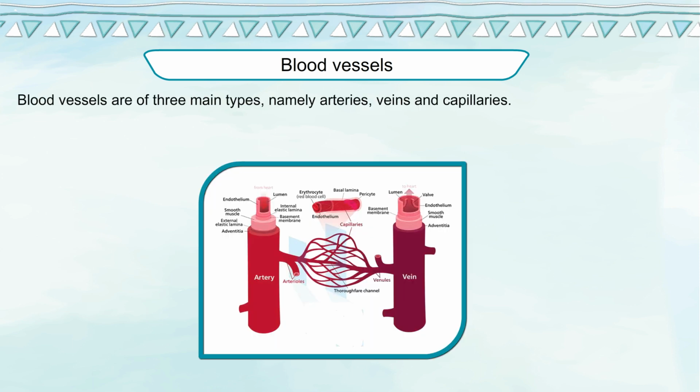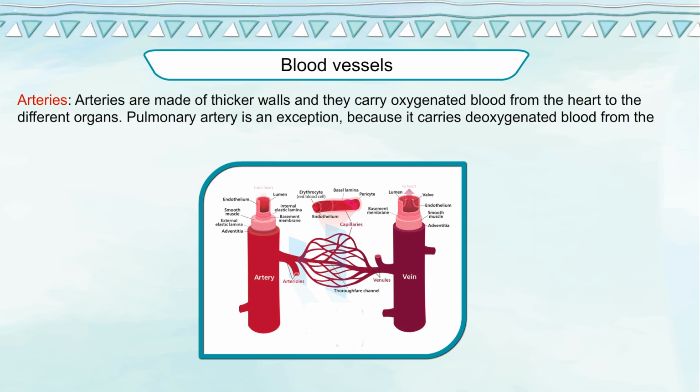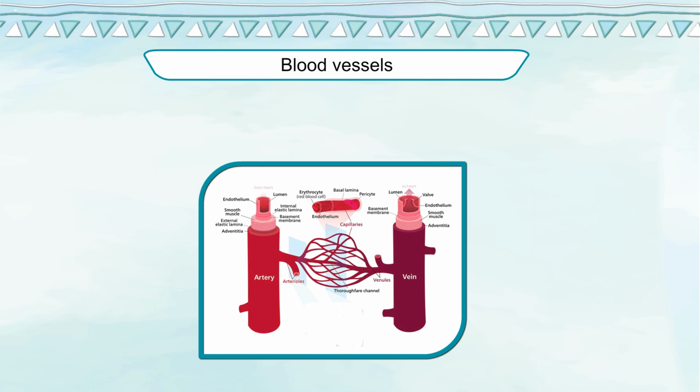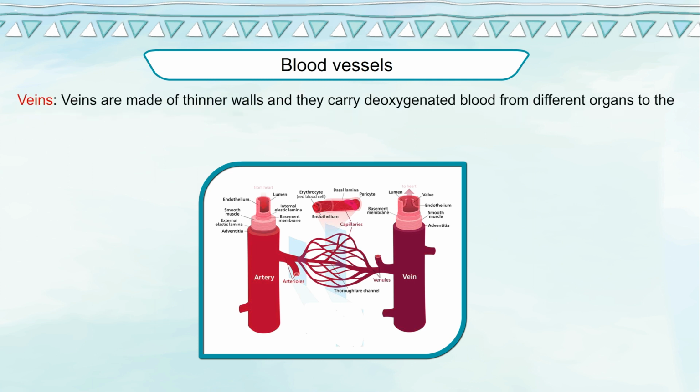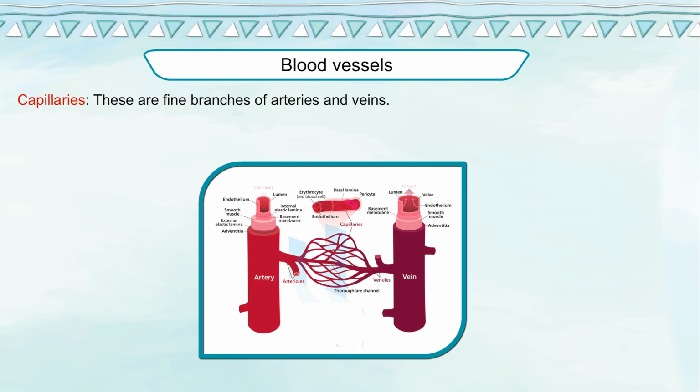Blood vessels. Blood vessels are of three main types, namely arteries, veins and capillaries. Arteries. Arteries are made of thicker walls and they carry oxygenated blood from the heart to the different organs. Pulmonary artery is an exception because it carries deoxygenated blood from the heart to the lungs. Veins. Veins are made of thinner walls and they carry deoxygenated blood from different organs to the heart. Pulmonary vein is an exception because it carries oxygenated blood from the lungs to the heart.